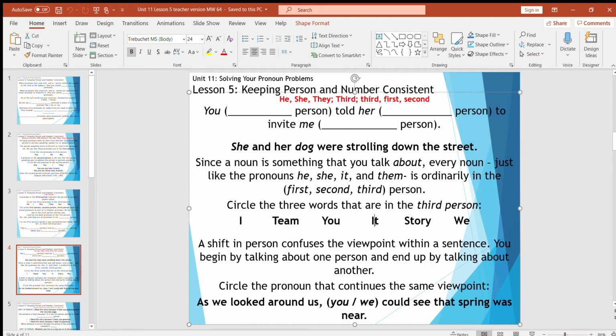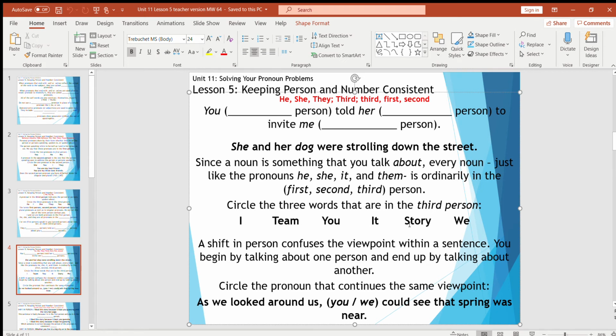It would be a pronoun in the third person. Story would be a noun in the third person. Now, here's the thing. A shift in person will confuse the viewpoint within a sentence. You begin by talking about one person, but then you end up talking about another, and it gets really weird.